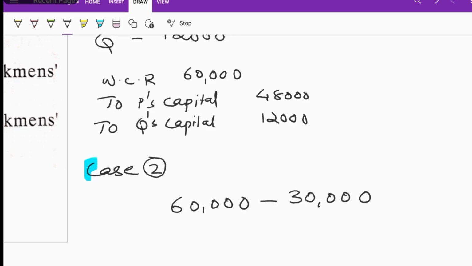So we want to deduct that claim from the total fund. The total fund is 60,000, right? The claim is 30,000. So we deduct the total claim from the total fund, and we get a balance of 30,000. This is the balance amount after giving the claim. The balance amount only will be distributed to the old partners in their old profit sharing ratio.